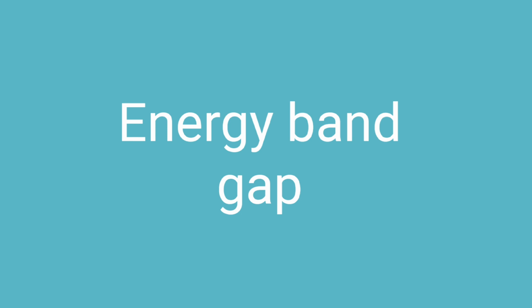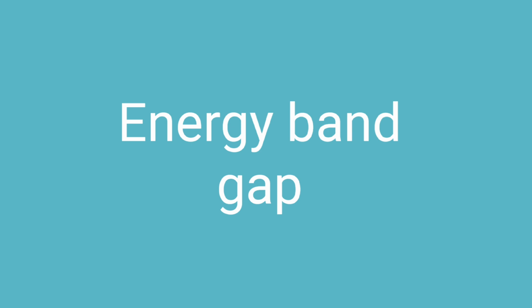Hi, here we are discussing energy band gap. The lowest energy level in the conduction band is noted as EC, and the highest energy level in the valence band is noted as EV. Above EC and below EV, there are a large number of closely spaced energy levels.